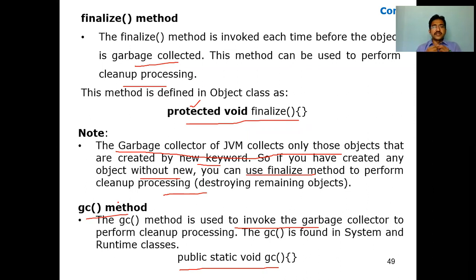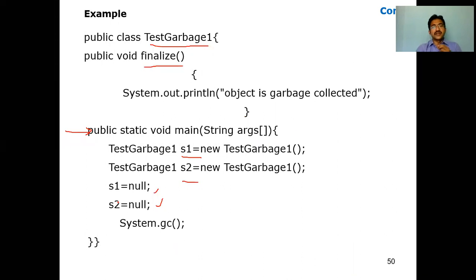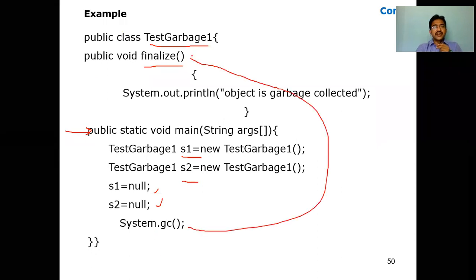We also have the gc method, the garbage collector method. It will be invoked to perform the cleanup process. This is one example. We have created two objects, S1 and S2, with finalize defined, and we set S1 equal to null, S2 equal to null, then System.gc. It checks whether the objects are going to call the finalize method or not. Here we are not separately calling the finalize method directly, but with the help of gc, the garbage collector, it will call this finalize method. So that is the advantage of this.